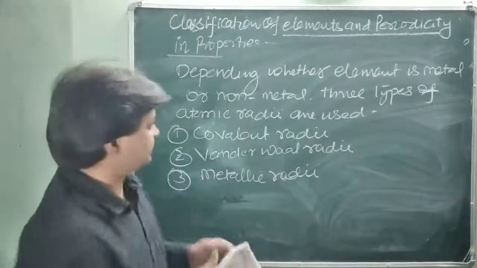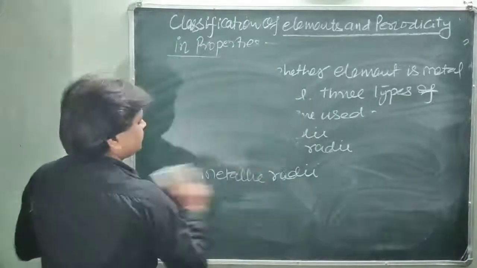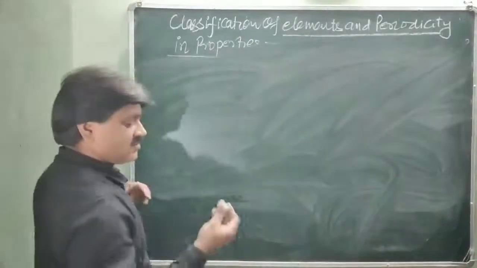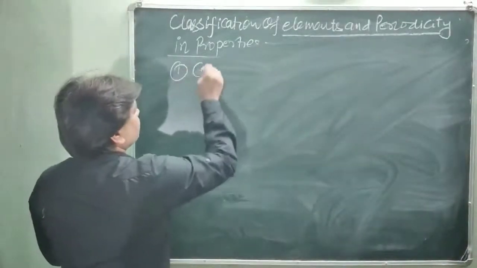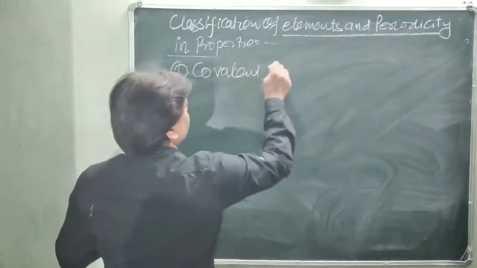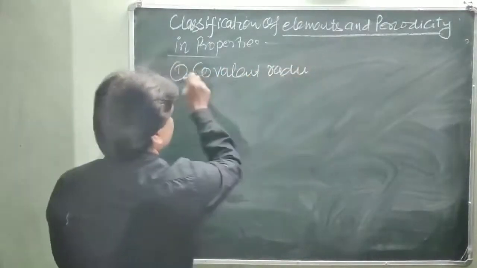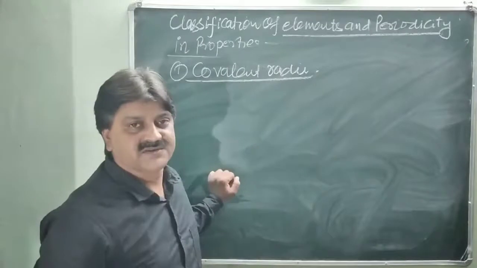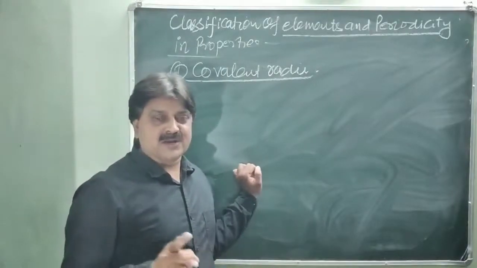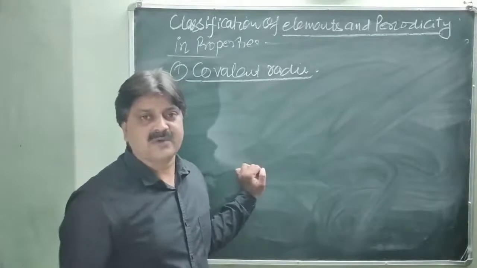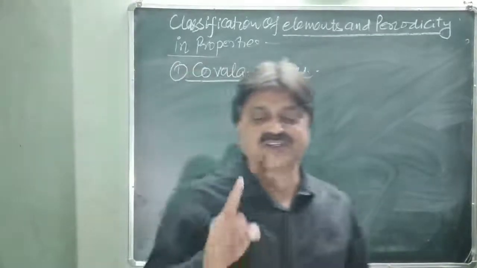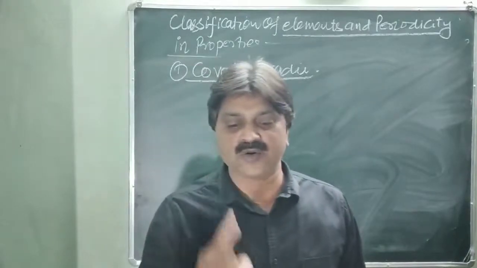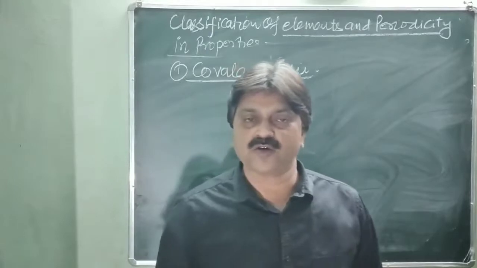What is covalent radii? It is defined as half of the distance between the nuclei of two atoms in a molecule. I repeat: half of the distance between the nuclei of two covalently bonded atoms of the same element in a molecule is called the covalent radii.